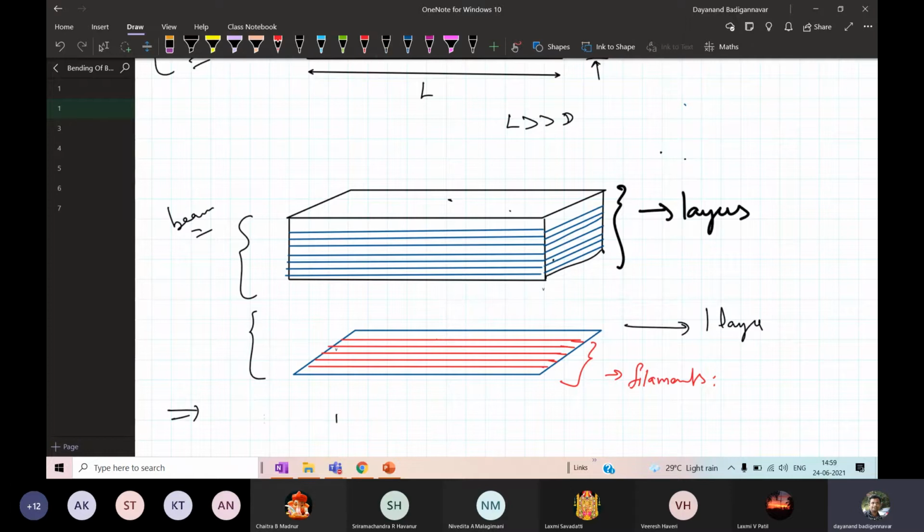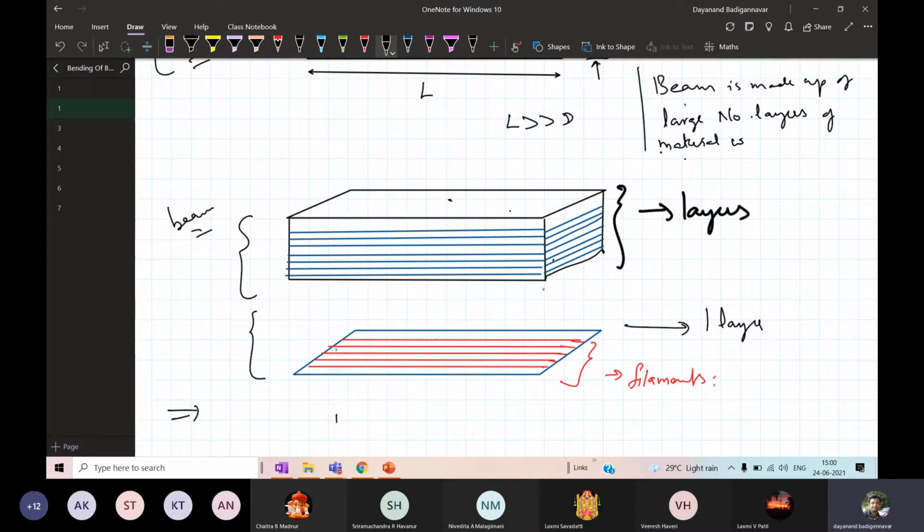I shall write it here. So therefore, a beam is made up of a large number of layers of material, which are lying one over the other.